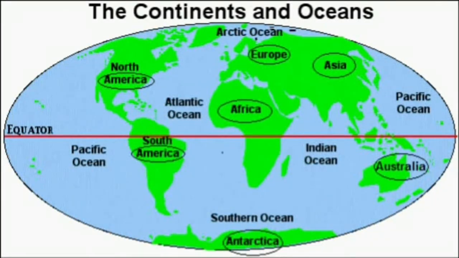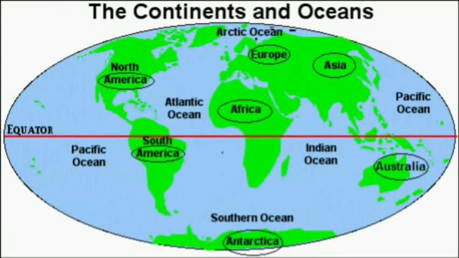The land bodies of the earth are known as continents. There are 7 continents, namely Asia, Africa, North America, South America, Antarctica, Europe and Australia. The continents are land masses of large size. Asia is the largest continent in the world, while Australia is the smallest continent.